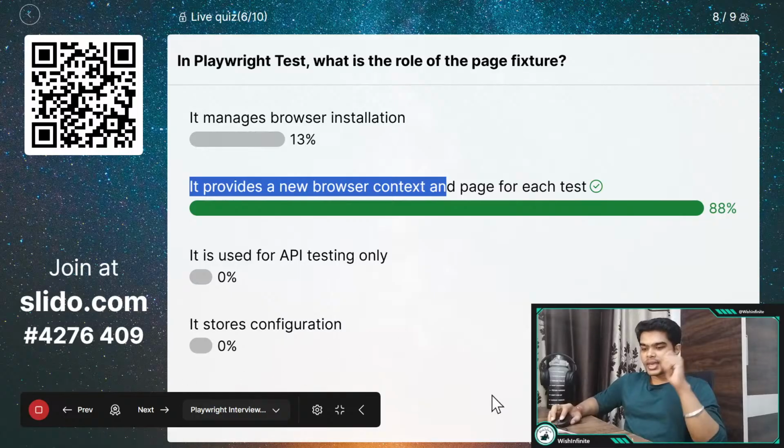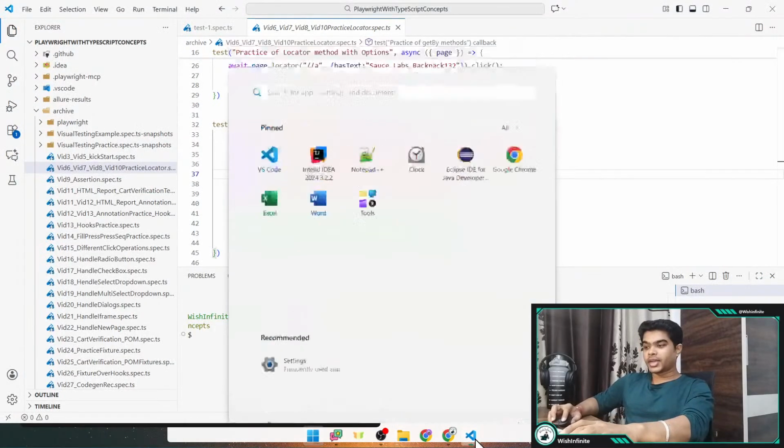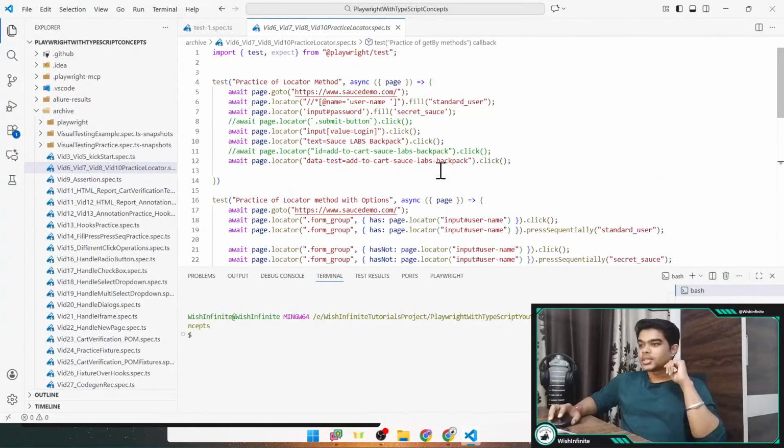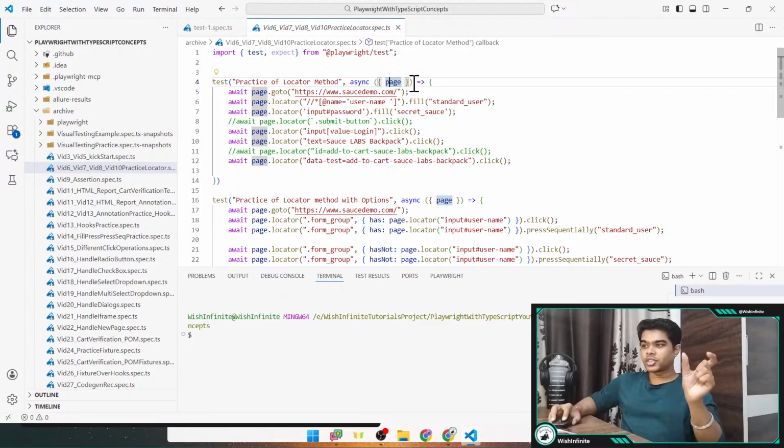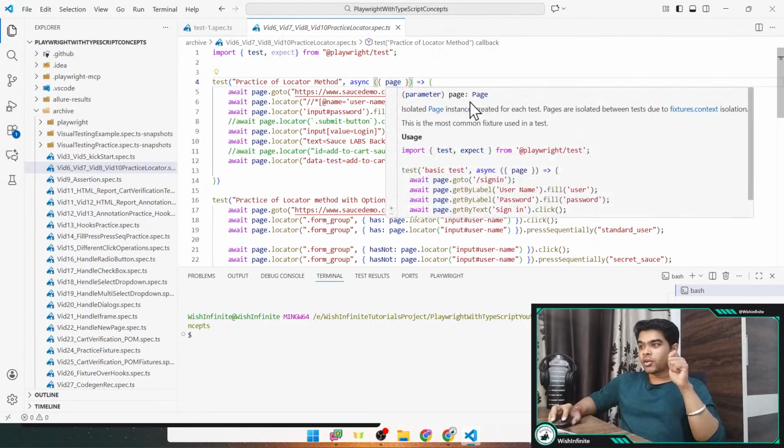Let me quickly explain it to you, and where exactly we need to give this page fixture. So see, in the Playwright test scripts, you would be able to see we have this test block where we provide the title, and then we provide the second argument, which is an anonymous function. And for this anonymous function, we have provided this particular argument within the curly braces, which is page. So this is the page fixture of type Page. Here you can see more details related to it.